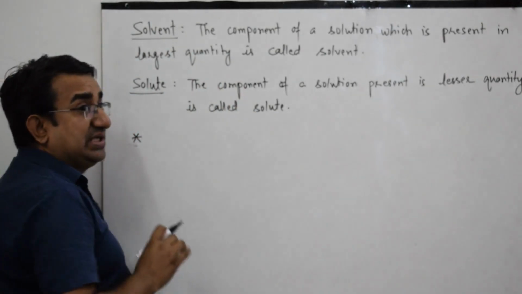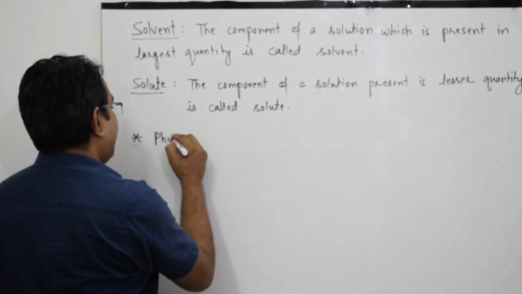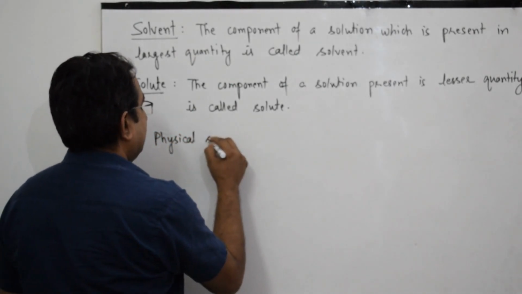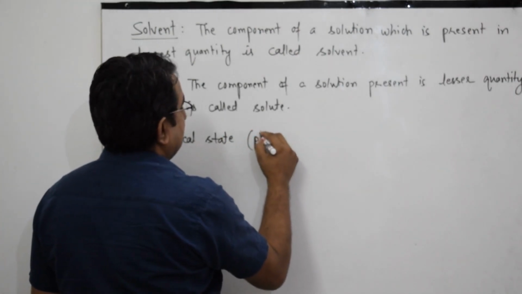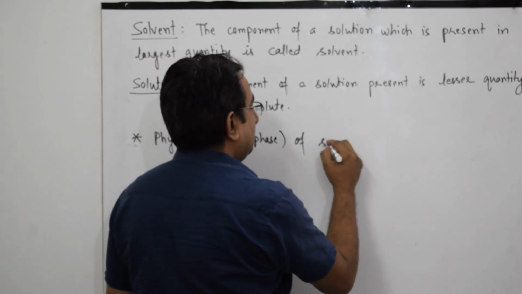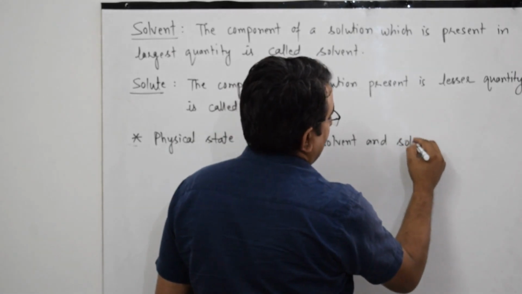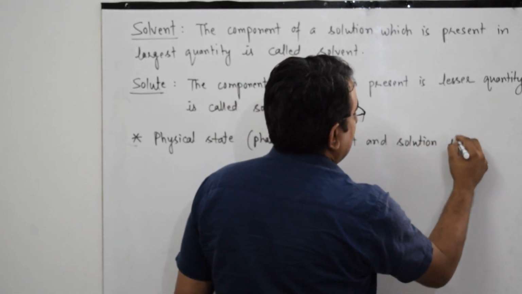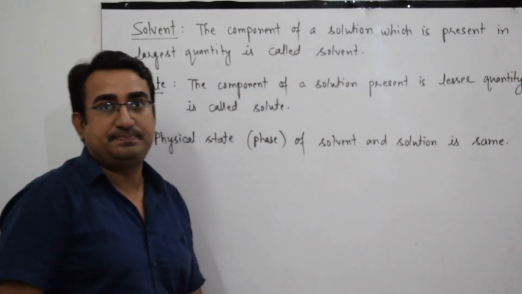One important thing to remember is that the physical state, that is sometimes called phase, of solvent and solution is always the same.